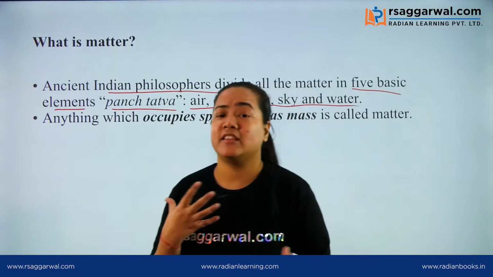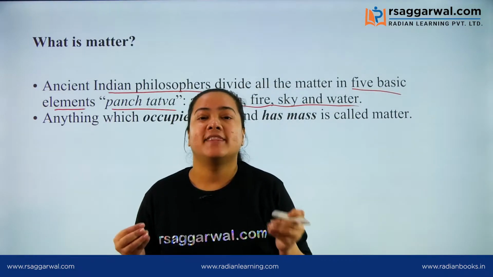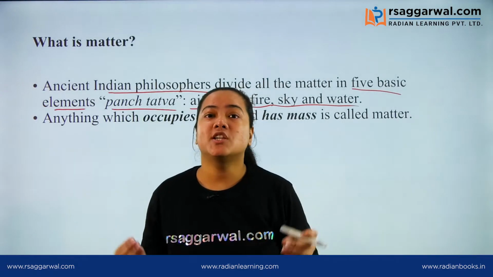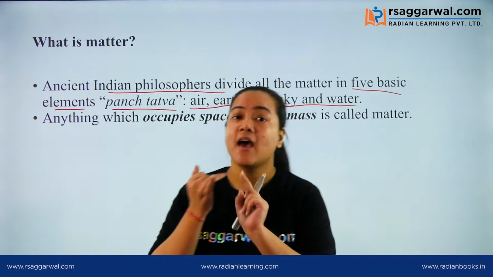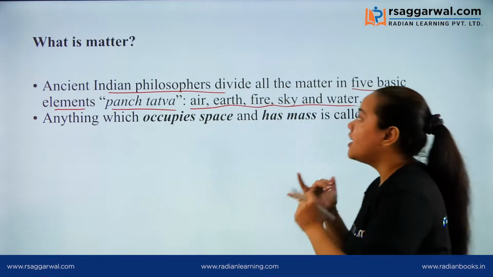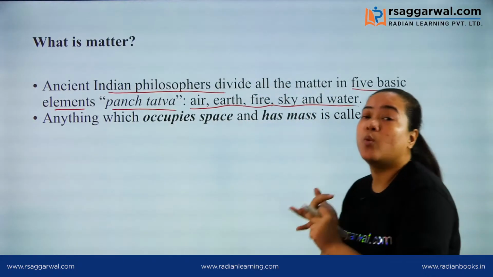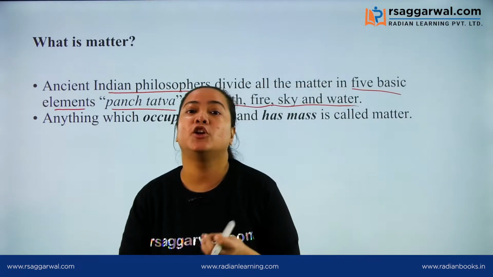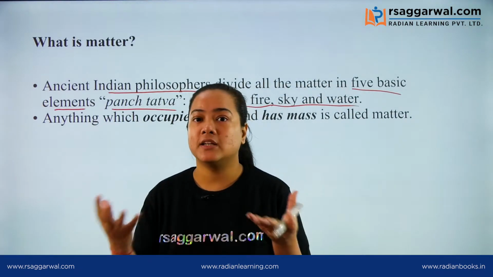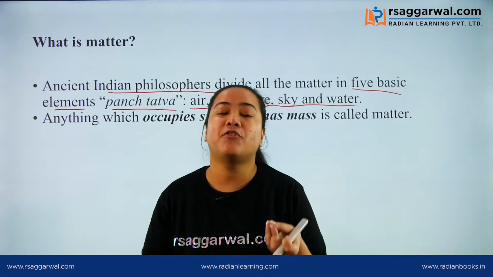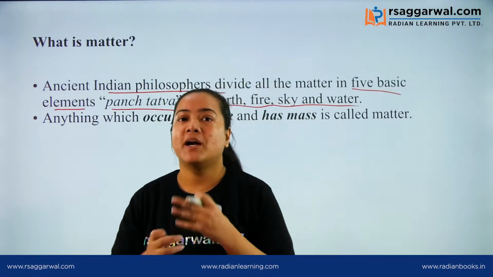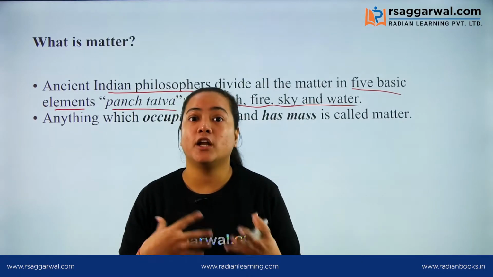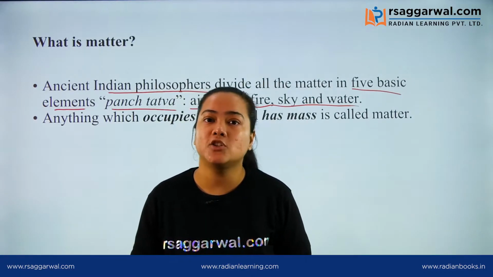The ancient philosophers said that anything which consists of these 5 basic elements belongs to the category of matter. All the things which have these 5 elements, we say that they are matter.